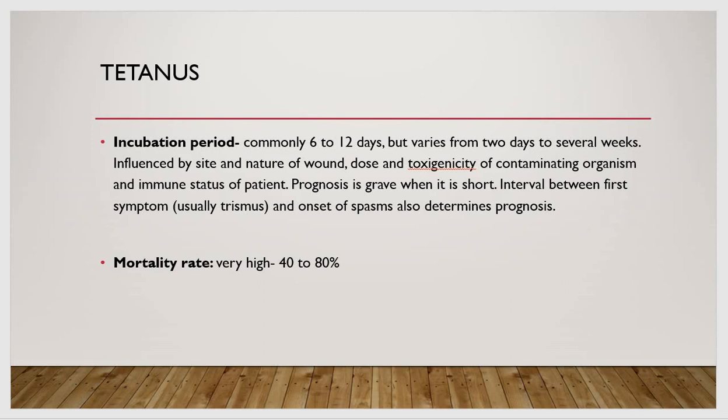Mortality rate in cases of tetanus is very, very high, 40 to 80%. Earlier it was 80%. Gradually, with advancements and hygienic practices, it has decreased, but still, as compared to other diseases, it is a very high mortality rate.